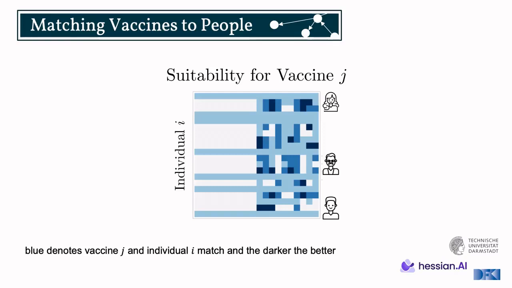These darker shades could then denote a certain fit. Whereas if we see the young sporty adult in the bottom row, essentially any vaccine works. We also see for the two elderly people that there are certain vaccines which don't work whatsoever, maybe because of their certain type, which are just not suited. Again, the intuition for the younger person would be that the immune system is working well. We expect them to withstand anything, even in the worst case. So any vaccine would be fine. It's essentially a wild card in the matching.